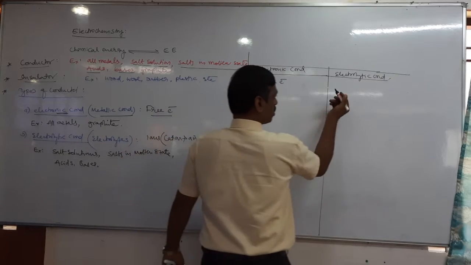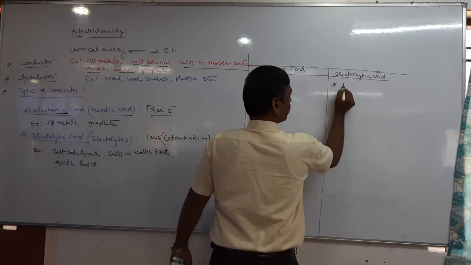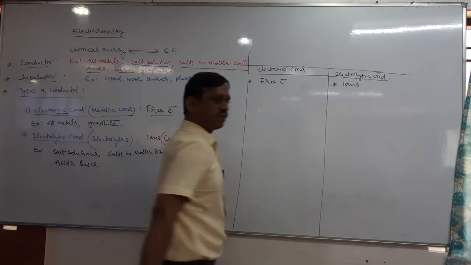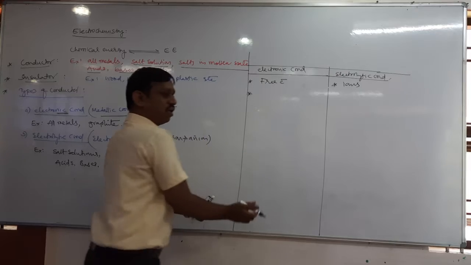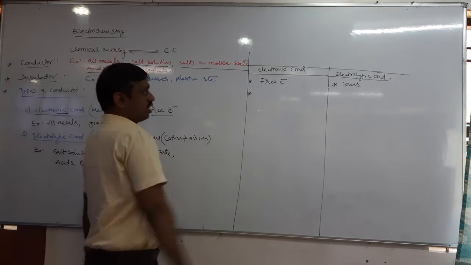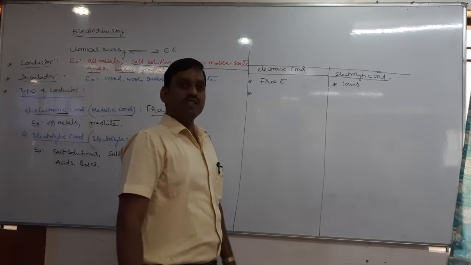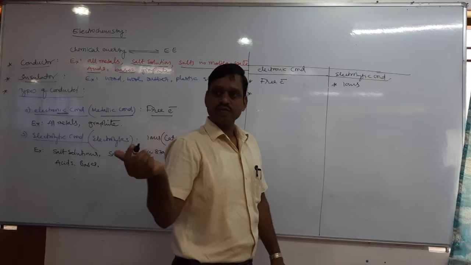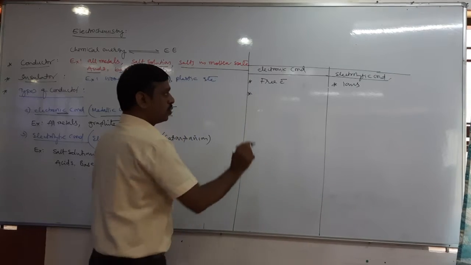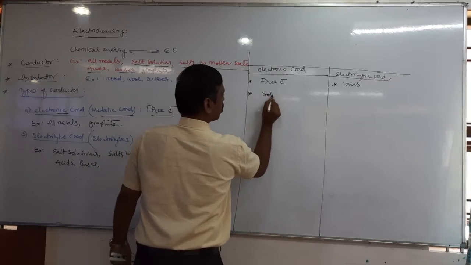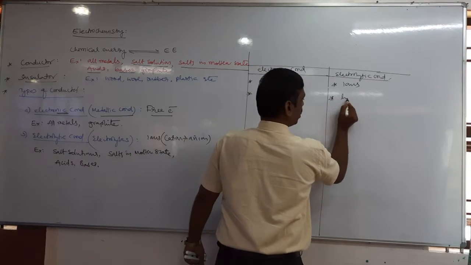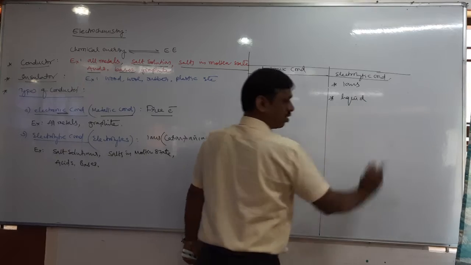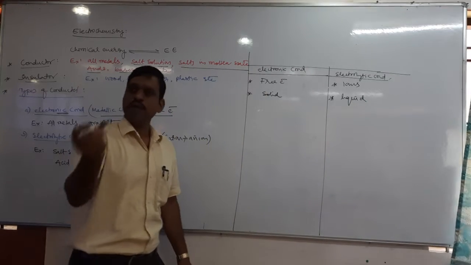Here, they conduct the electric current by the movement of free ions. Next, electronic conductors, such as metal and graphite, are usually in solid state. There are some exceptions, but usually they conduct in solid state. Here, they conduct usually in liquid state. Liquid means it may be solution or it may be molten.